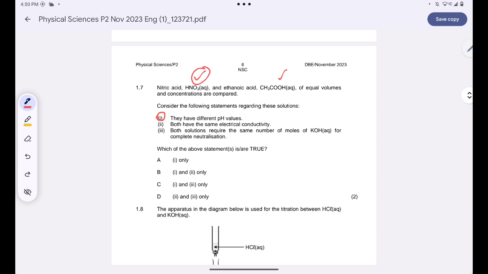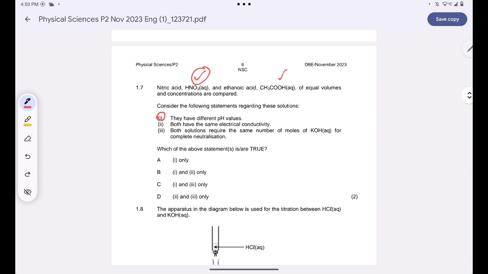Both have the same electrical conductivity. No, that's not correct. Remember that we get electrical conductivity from the concentration of ions that we produce. Are we together? Nitric acid is a strong acid, which simply means it ionizes completely.